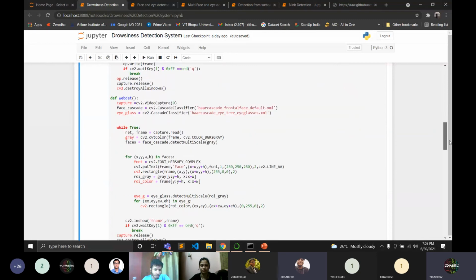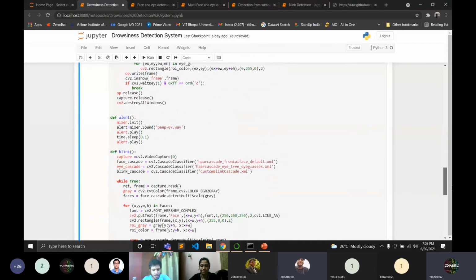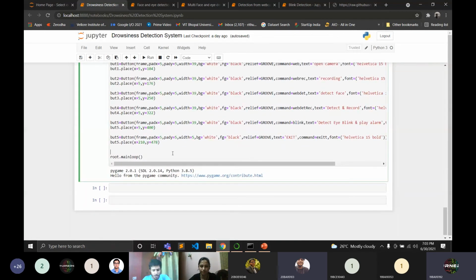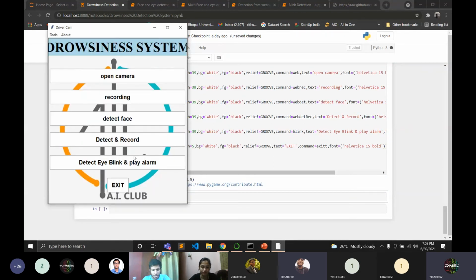We have defined so many functions here. Just recall them one by one and you will come to know why we defined them. Now I request you to please run this code. Okay, guys, you can see a very beautiful interface of the drowsiness system has opened near your screen. The first button is called open camera. The second is recording, then detect face, detect and record, detect eye blink and play alarm, and very important, exit. We will click on all of these one by one.